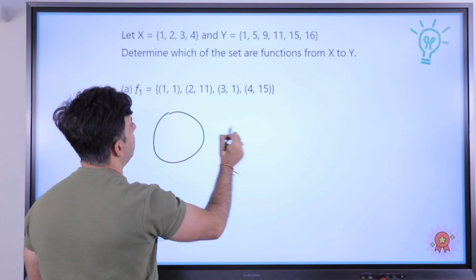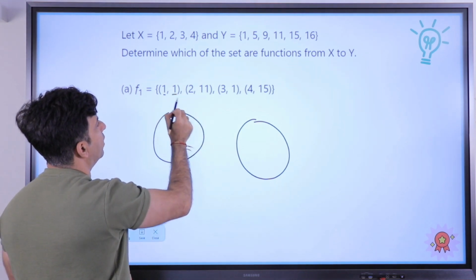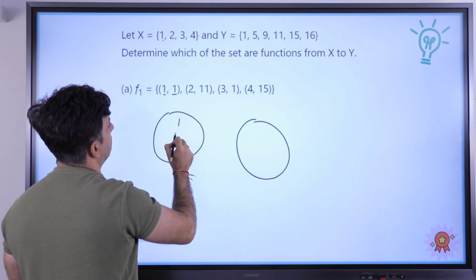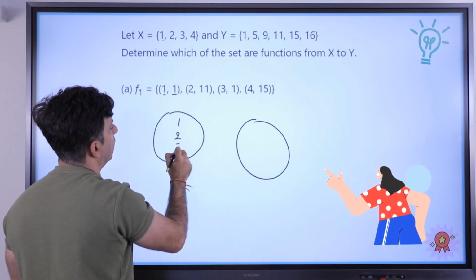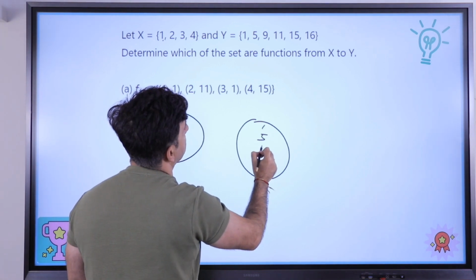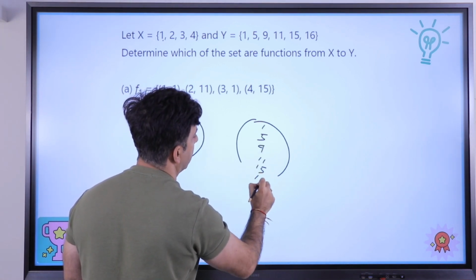So in this example, we can see that 1 from the first set is connected with 1 from the second set. 1, 2, 3, 4 are here, and 1, 5, 9, 11, 15 and 16 are here.